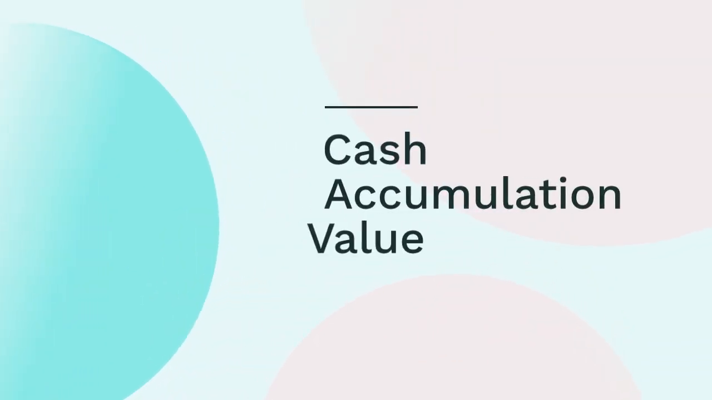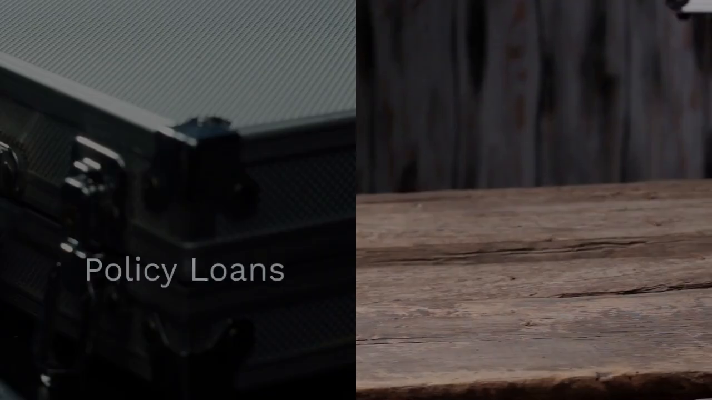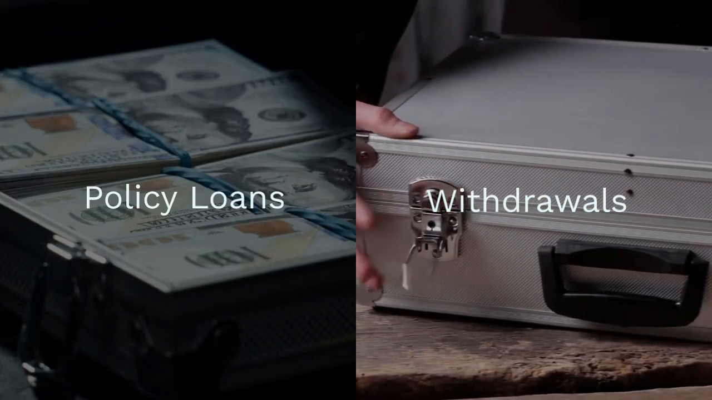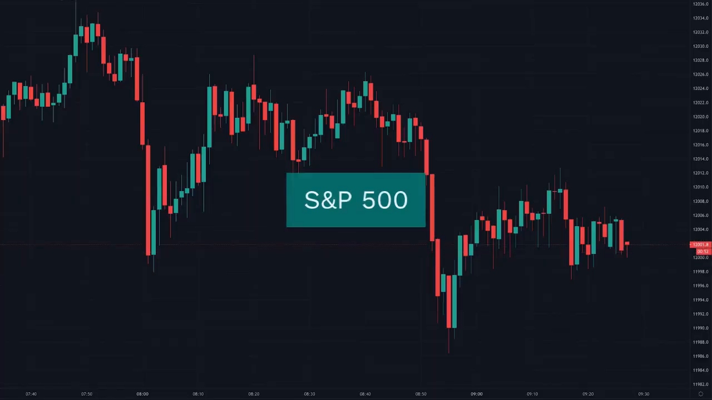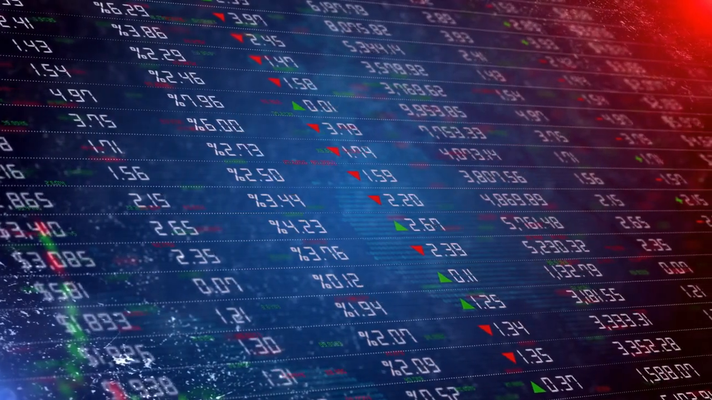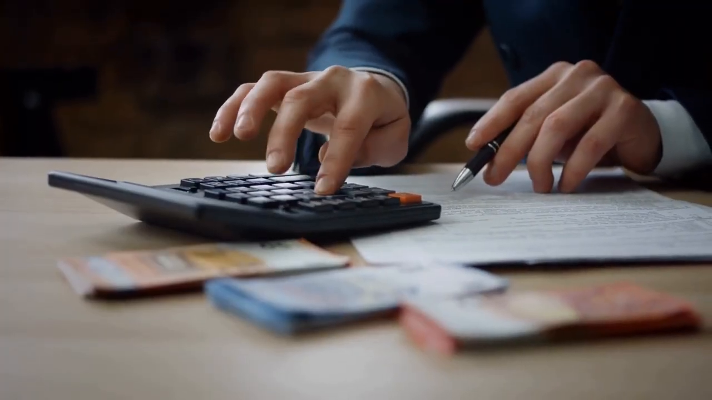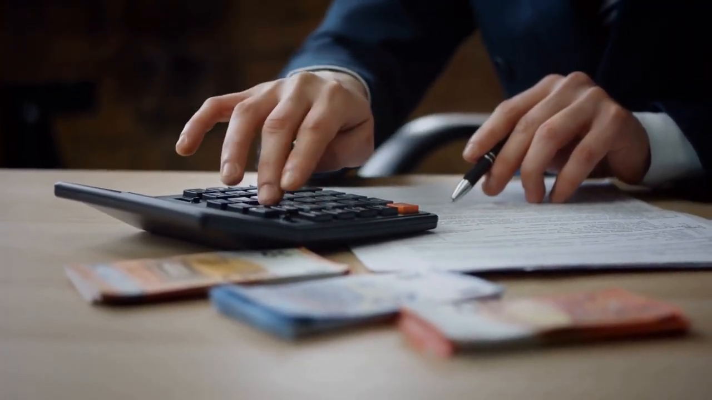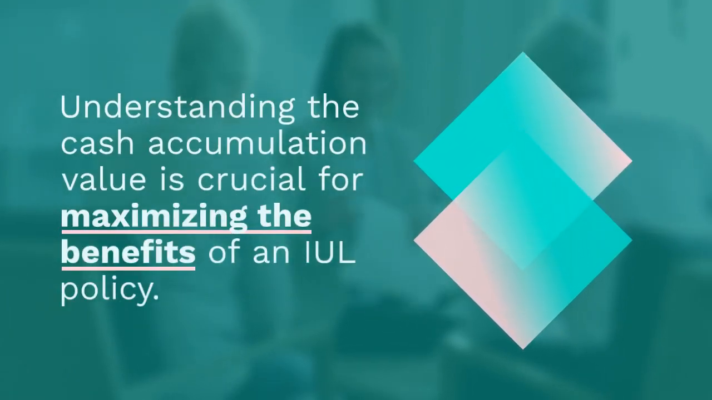Cash accumulation value refers to the amount of money that builds up over time in an insurance policy, specifically in an indexed universal life, IUL, policy. It represents the cash value available to the policyholder, which can be accessed through policy loans or withdrawals. The cash accumulation value grows based on the performance of the underlying indexed accounts, which are tied to a stock market index such as the S&P 500. As the index performs well, the cash accumulation value increases, providing potential growth and financial flexibility for the policyholder. Understanding the cash accumulation value is crucial for maximizing the benefits of an IUL policy.